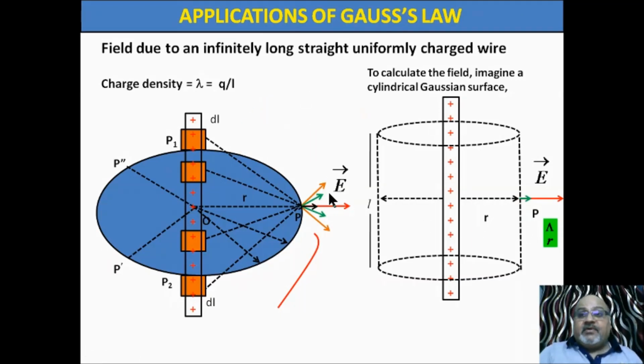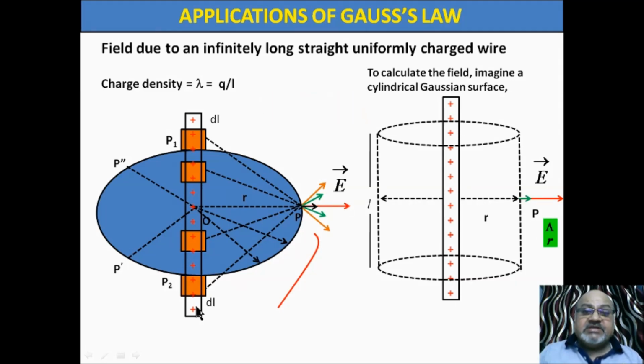So here one thing is blinking on the screen. See here, you can see it is blinking. I am focusing again. We are discussing this case when lambda is greater than 0. What is lambda? Lambda is charge density. Greater than 0 means this charge q is positive, and the field is radial and outward. You pick any point, suppose you pick one point here, field will be in this direction. Take one point here, field will be in this direction, radial. So the nature of the field is radial, outward.